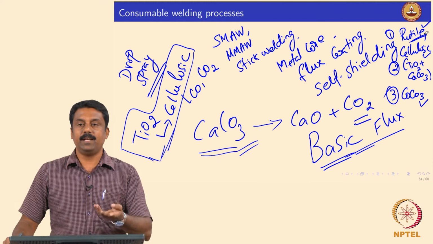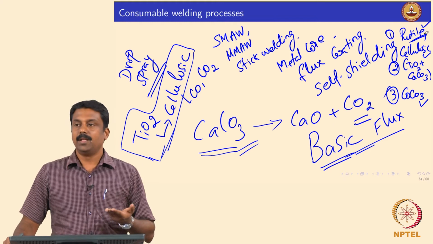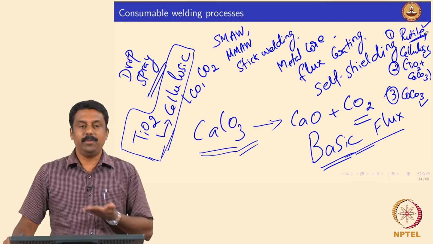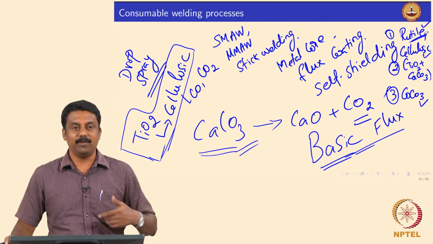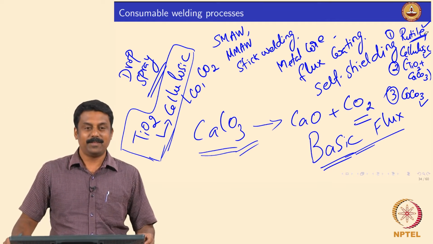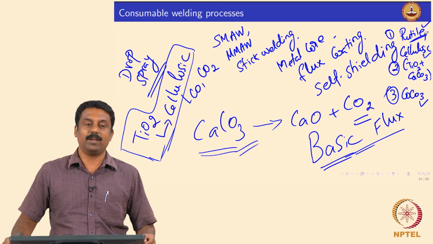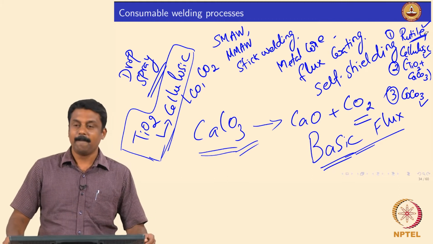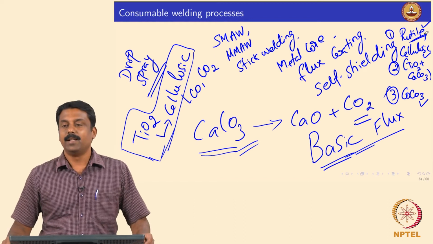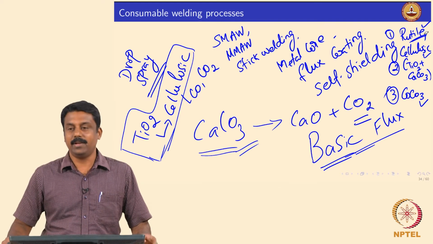So in cellulosic material, the majority of the shielding gas is generated by burning cellulose, which would be carbon monoxide and carbon dioxide. So when you burn, I do not know, how many of you had in your younger days your mother cooking in a wood stove? The smoke you generate is sometimes suffocating, is it not, because of increased concentration of carbon monoxide. So when you burn wood, this similar reaction also takes place when the cellulose based material is burnt in the electrode, you generate carbon monoxide and carbon dioxide. So that is the shielding gas.